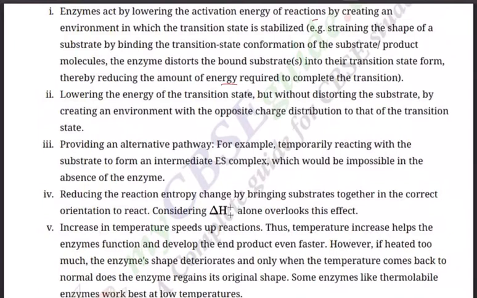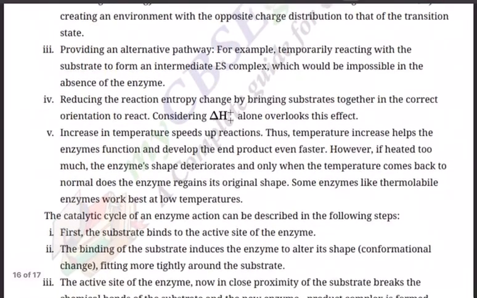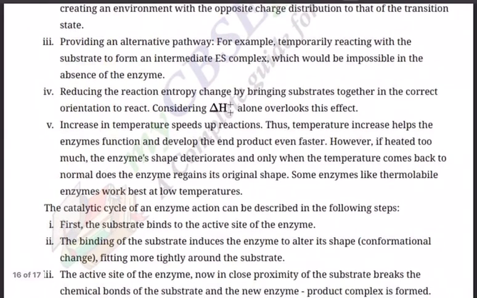The enzyme distorts the bound substrate into transition state form, thereby reducing the amount of energy required to complete the transition. Second, lowering the energy of the transition state without distorting the substrate, by creating an environment with the opposite charge distribution to that of the transition state. Providing an alternative pathway, for example, temporarily reacting with the substrate to form an intermediate enzyme-substrate complex, which would be impossible in the absence of enzyme.